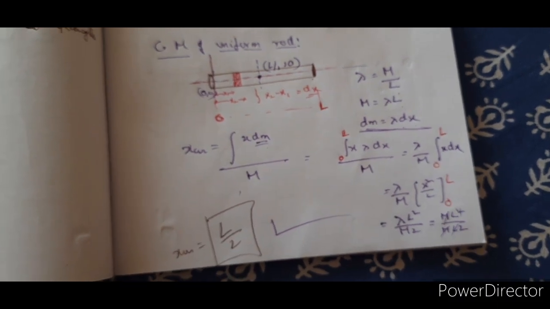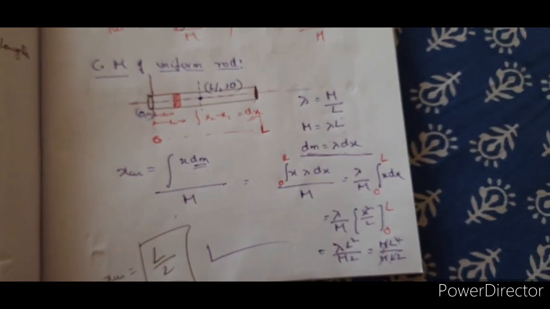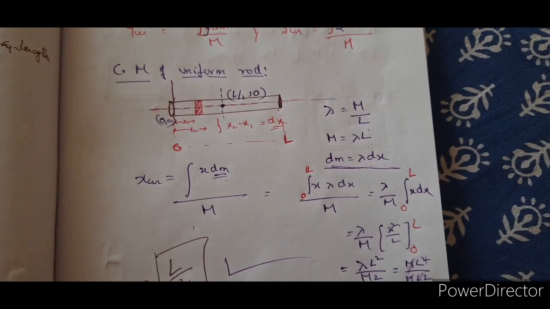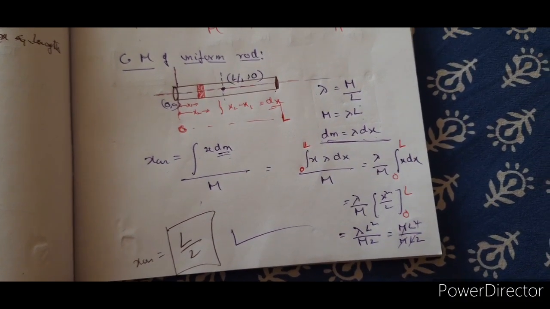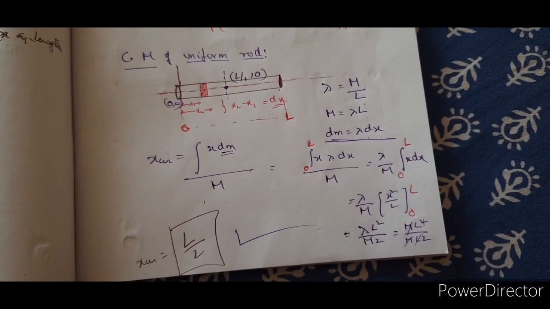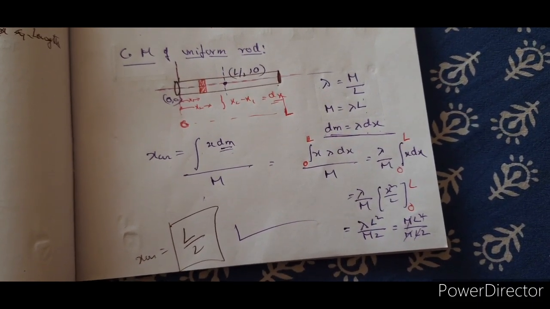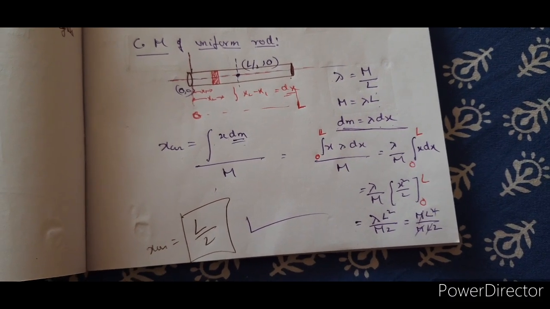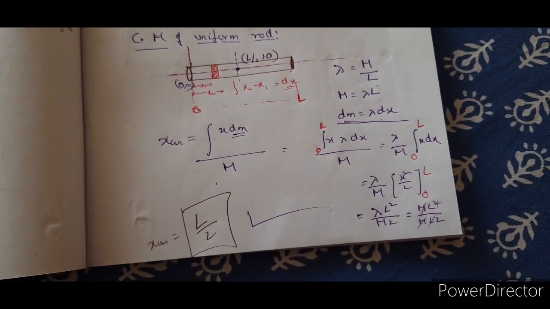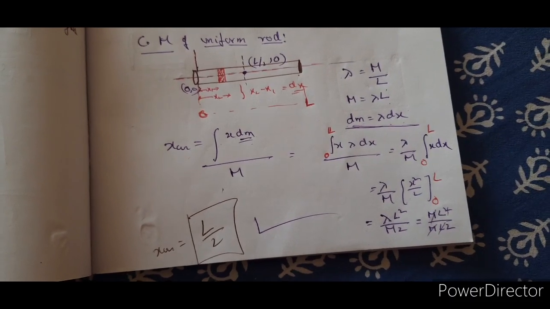So what's the difference? You may say, why should we do all this unnecessarily? We can directly locate it at L by 2 comma 0. Why? Because here it is given as a uniform distribution of the mass where the linear density is constant. But in certain problems this may not be the case.